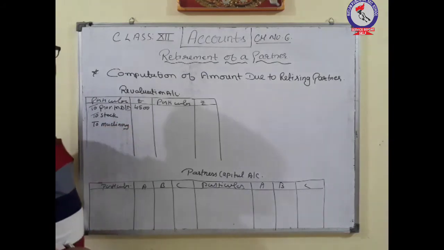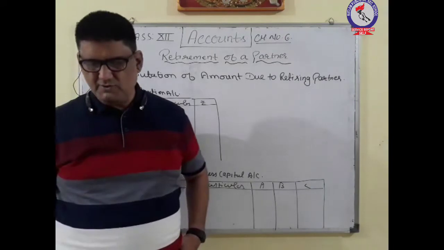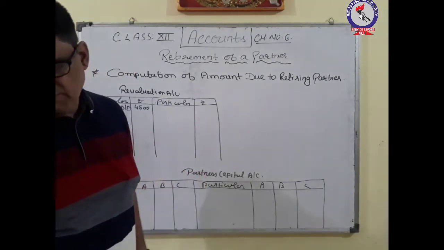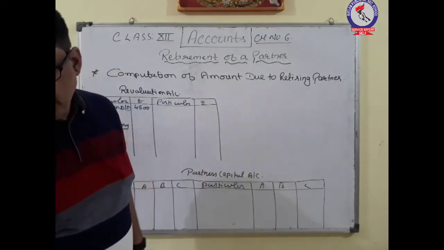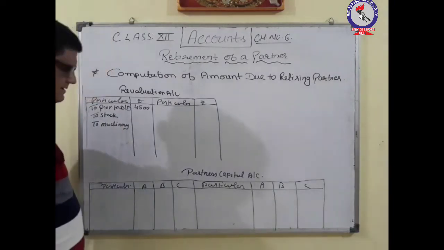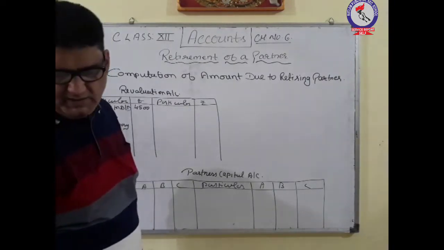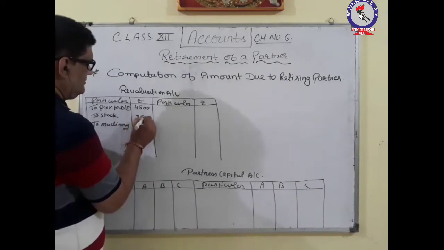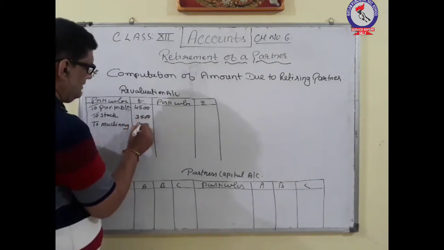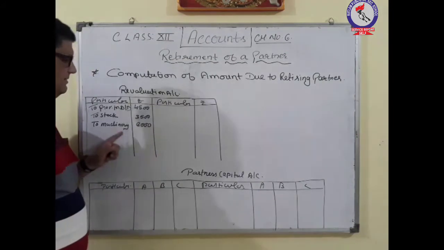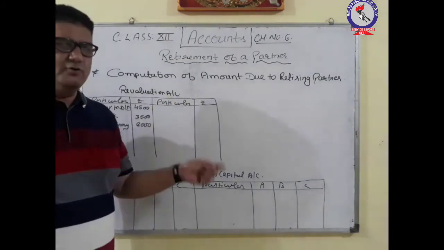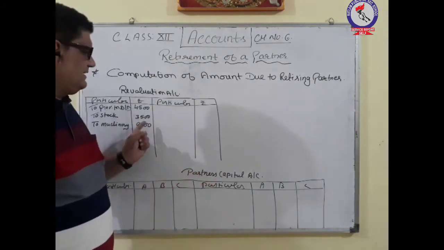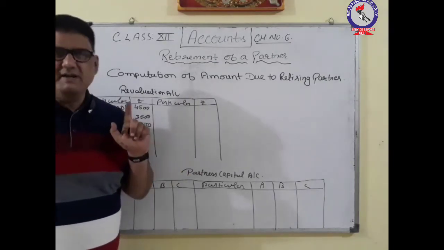Stock is worth rupees 70,000 in the balance sheet, so 5% is 3,500, and machinery is 60,000, so 10% is 6,000. So 3,500 and 6,000 is the amount of stock and machinery reduced, and in the new balance sheet, the revised figures of stock and machinery will be shown.